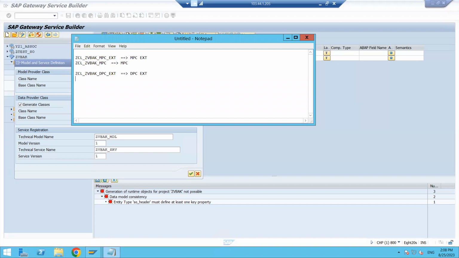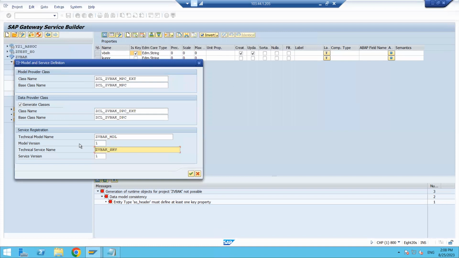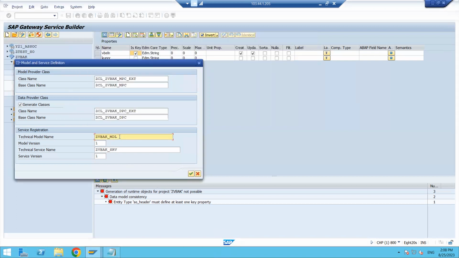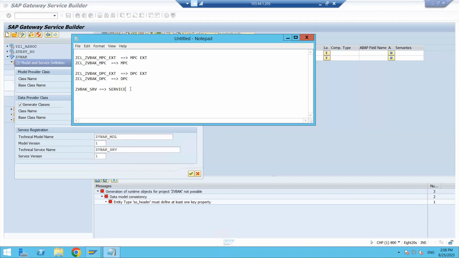DPC extraction and DPC and the service name. Okay. Service name and the technical model name. Fine.